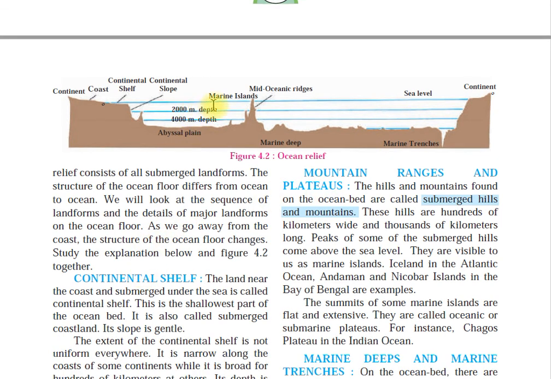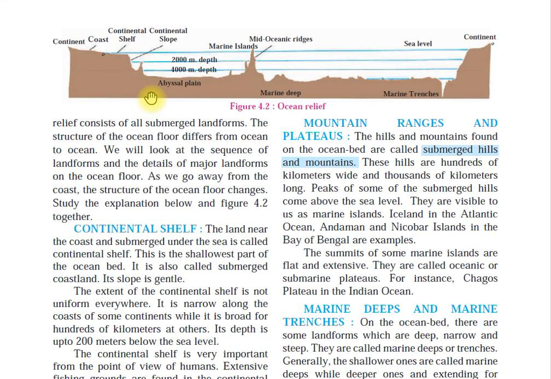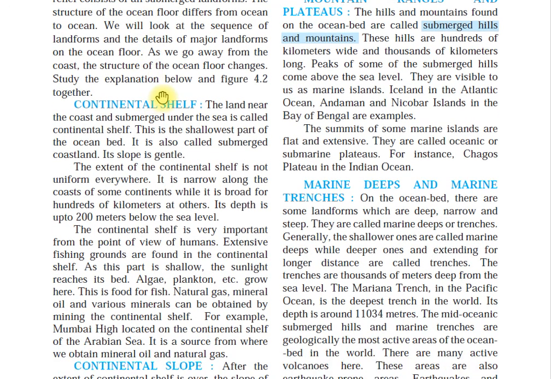Okay, students, I hope you have understood the basics of the structure of the ocean floor. This is the full structure of the ocean floor that we will be studying. Tomorrow, we again have a geography lecture. We will start from the continental shelf. Okay, students, thank you.